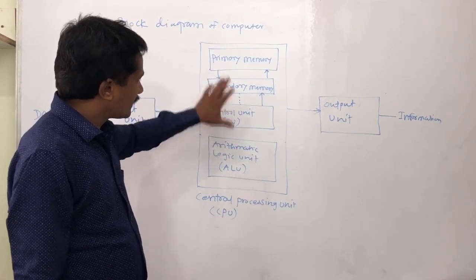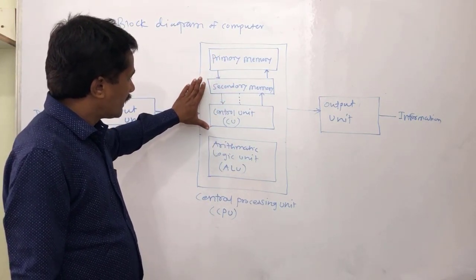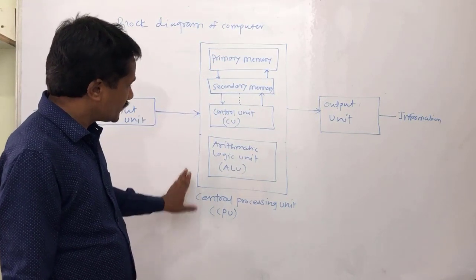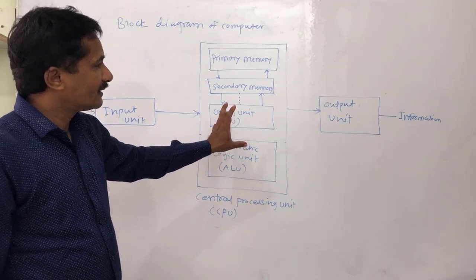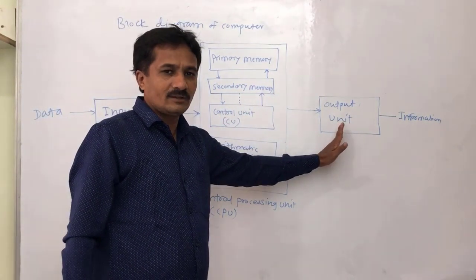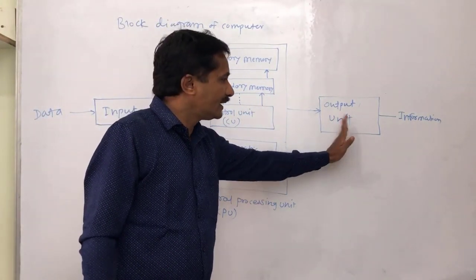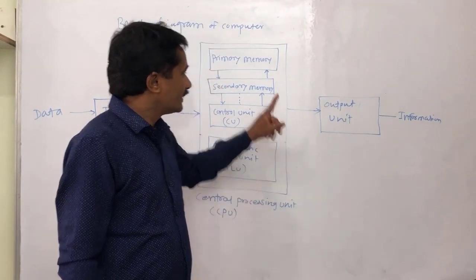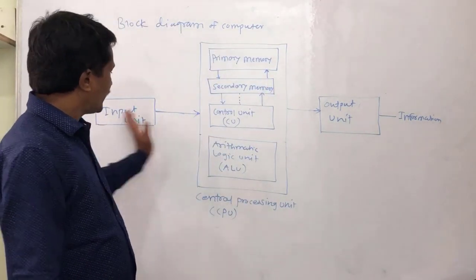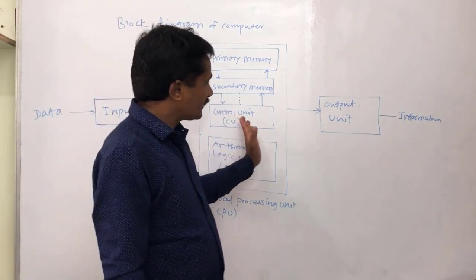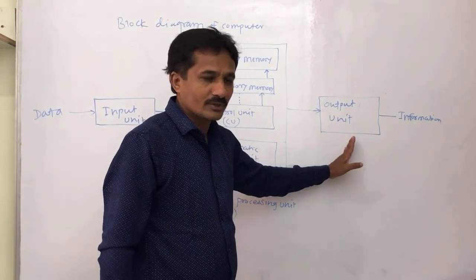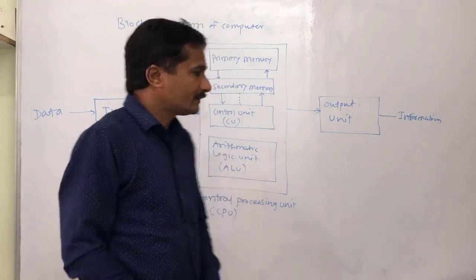All controls are performed in the CPU, central processing unit. Then the processed data, that is information, is displayed or printed on the output device.